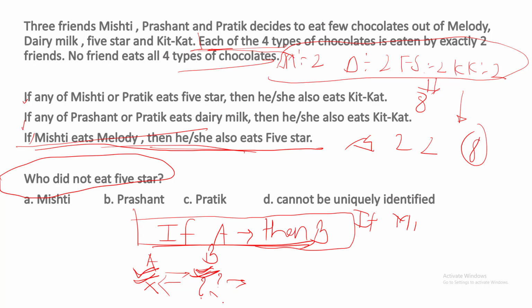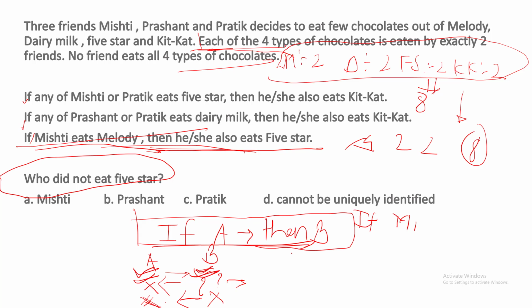Now, if B is not happening, can we predict anything about A? If Mishti is not eating Five Star, can I say she is eating Melody but not Five Star? No. What does this sentence mean? If she eats Melody, she has to eat Five Star. If she is not eating Five Star, she cannot eat Melody either, because if she eats Melody, she has to eat Five Star. If she is not eating Five Star, that means she is not eating Melody.